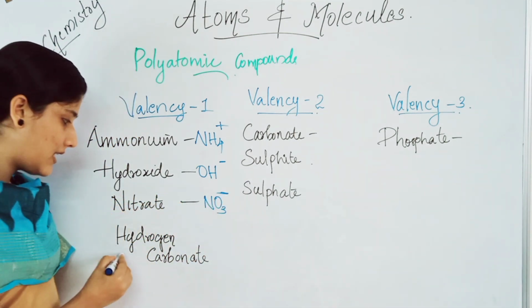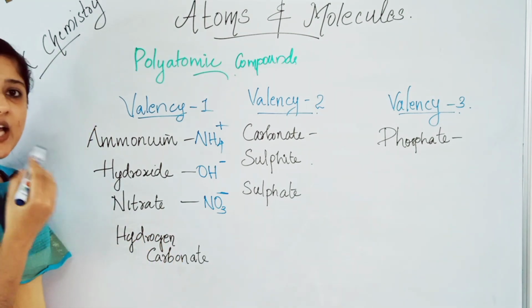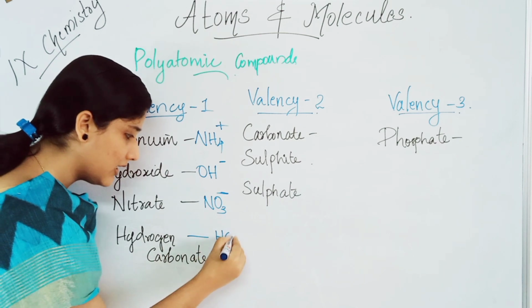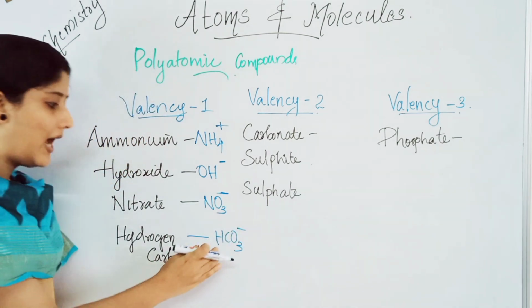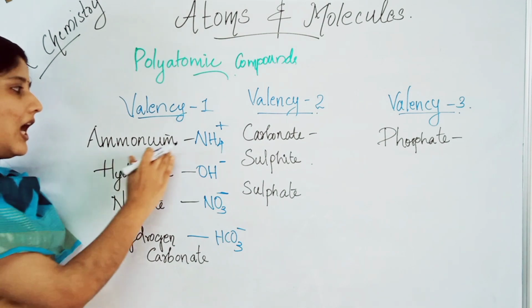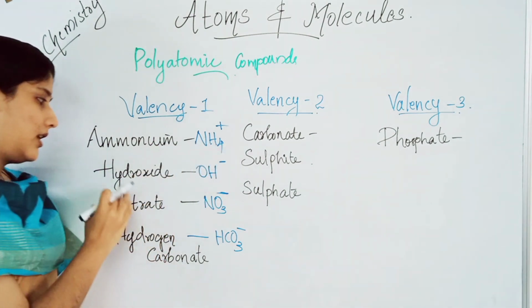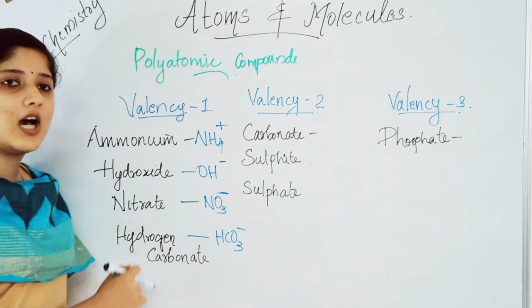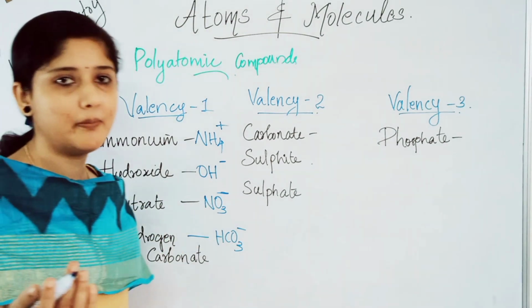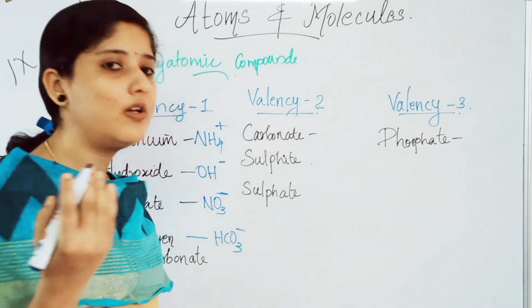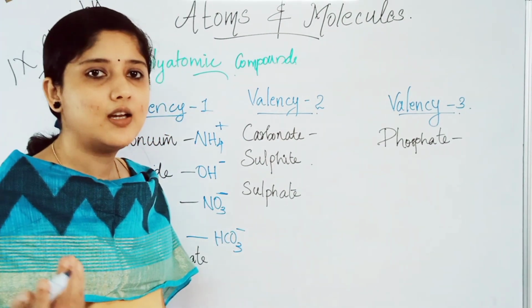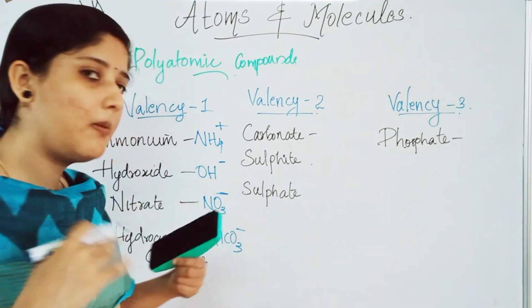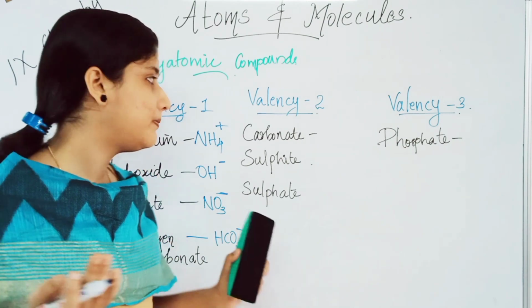Listen carefully. Next is hydrogen carbonate. There is hydrogen and carbon and oxygen. Here HCO3 minus. We studied ammonium NH4 plus. Hydroxide is OH minus. Nitrate is NO3 minus. Hydrogen carbonate is HCO3 minus. These are the examples having a valency 1, like OH minus, hydroxide with minus 1, and ammonium with NH4 plus.